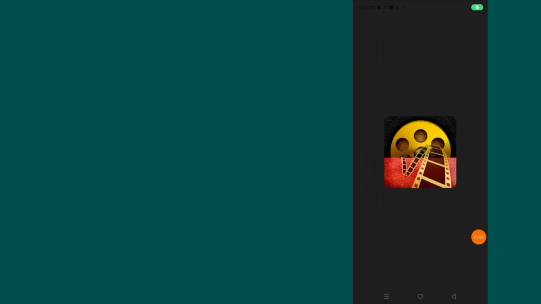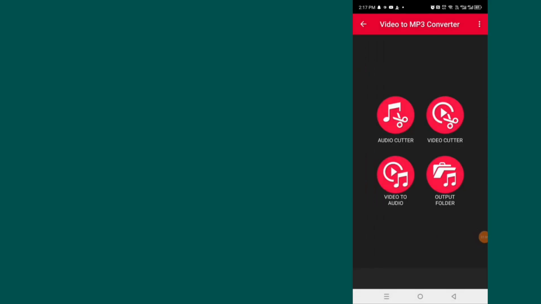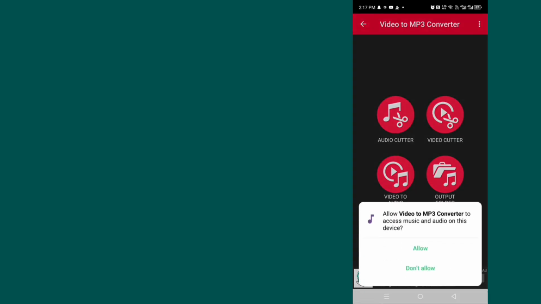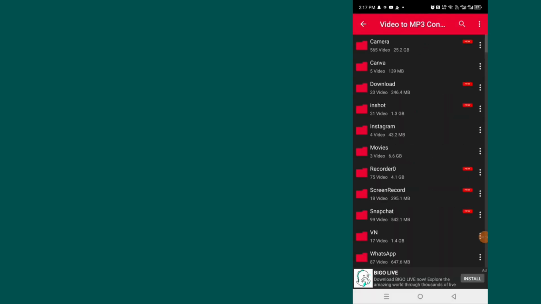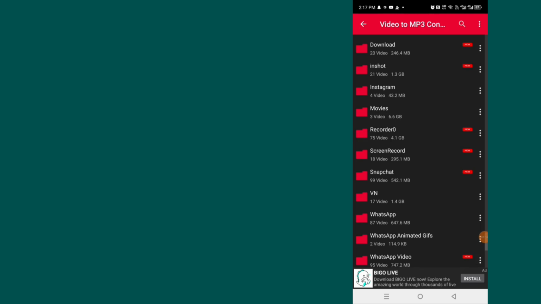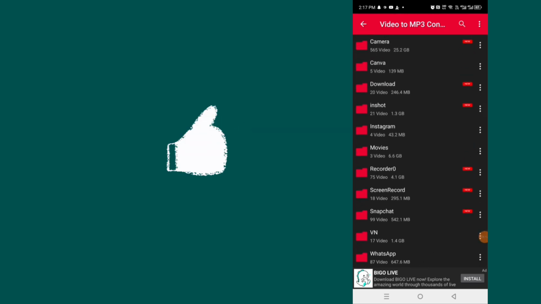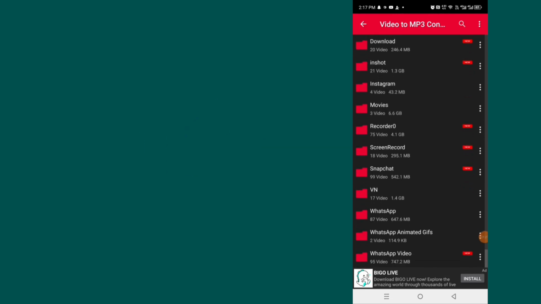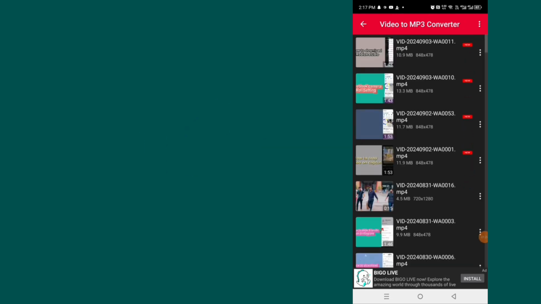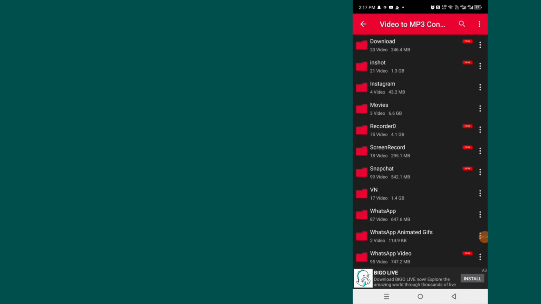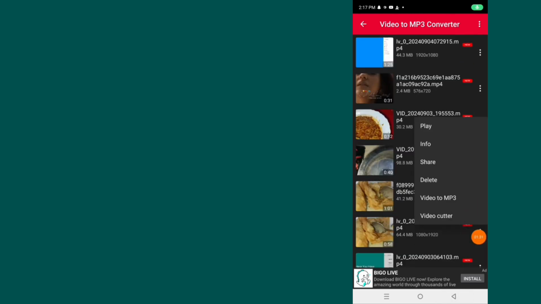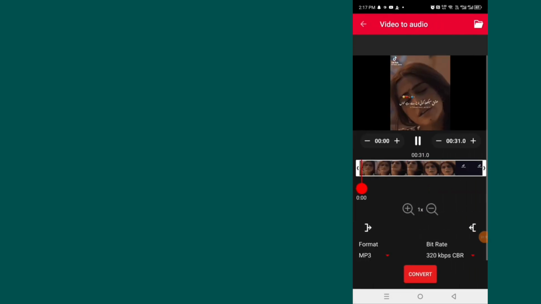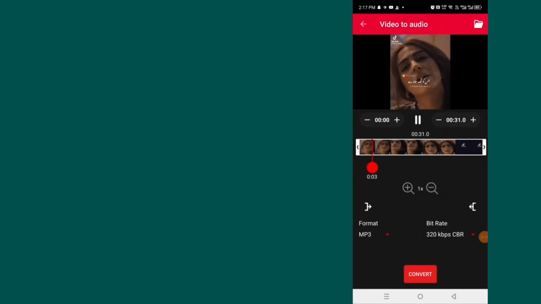So after that click on the open option, then click on the video to audio option, and allow all access. Then here you have to select the video which you want to set as a ringtone. So just find your video. So let me do this step. So here after that you have to enter it and then click on the convert option. So let me convert it.